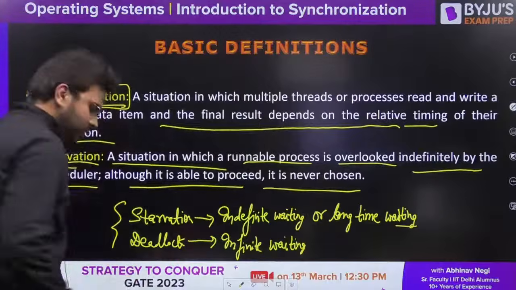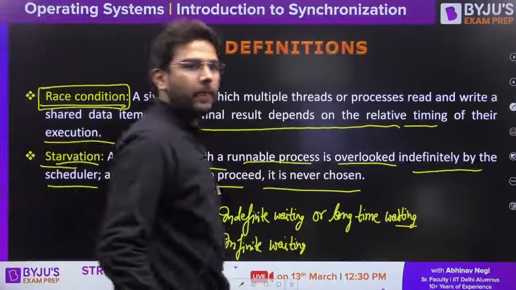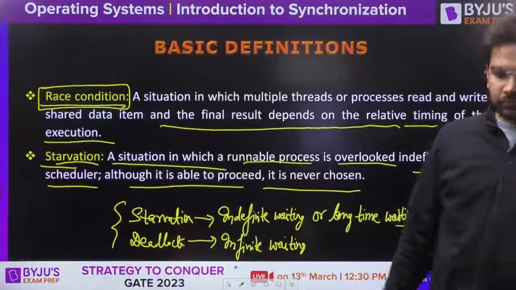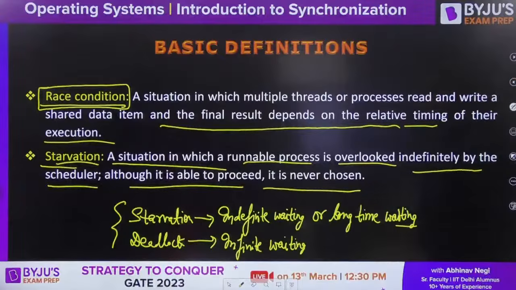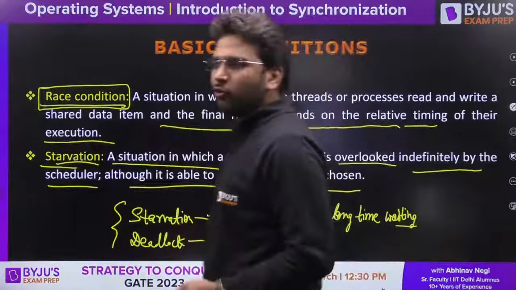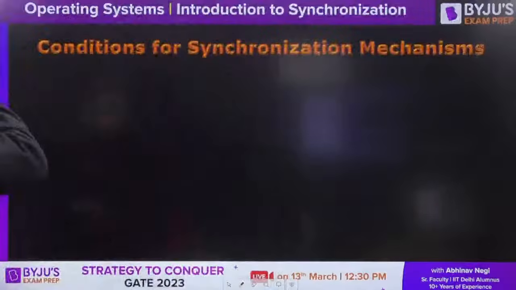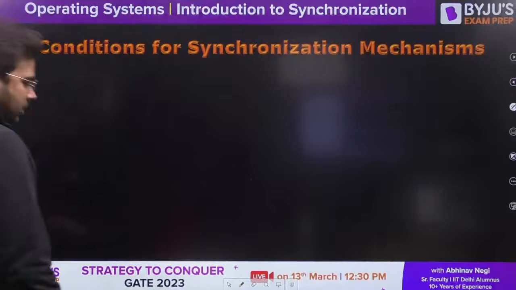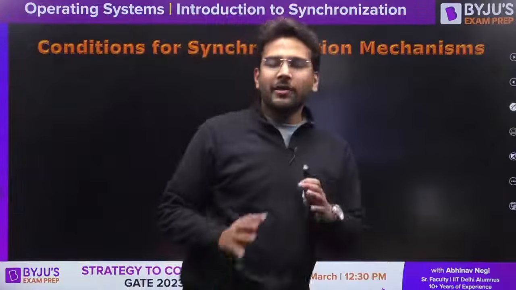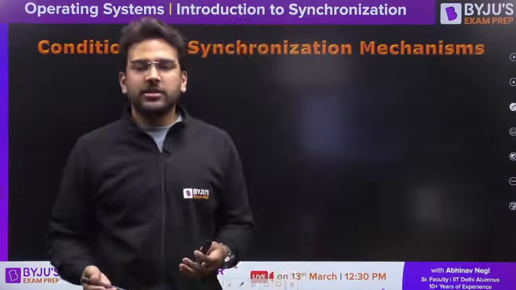Is it clear to all of you? Everyone? Okay. So these are the basic definitions that must be clear before proceeding to synchronization mechanisms. Now let's talk about the conditions for a synchronization mechanism. You have seen how we can have data inconsistency.